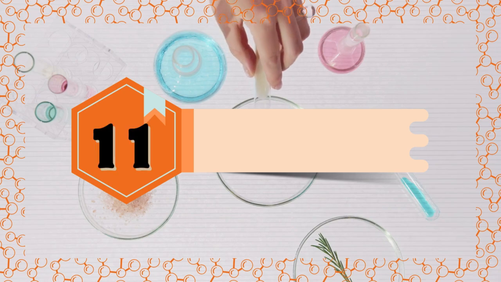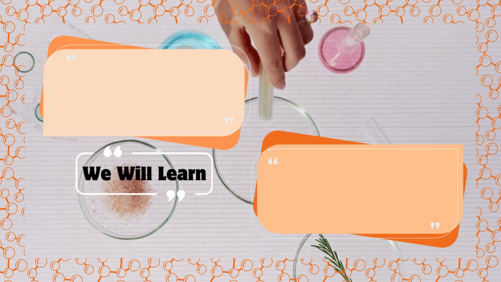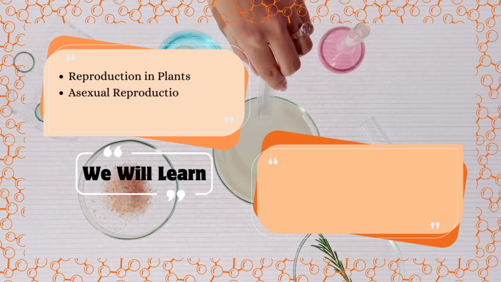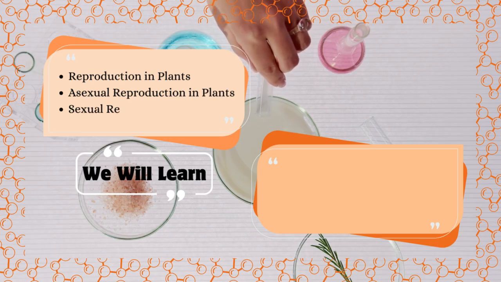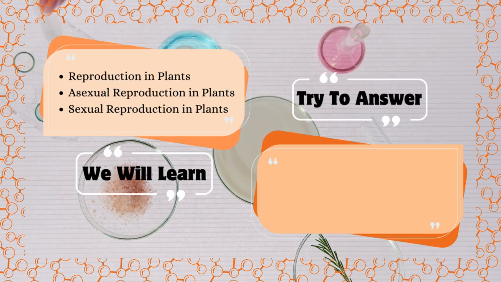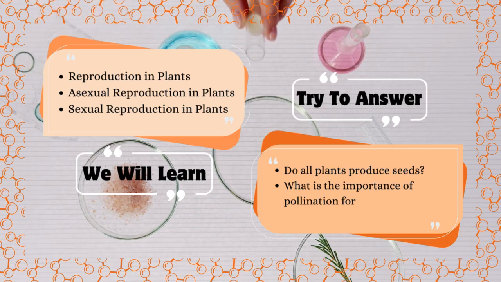Chapter 11. Reproduction in Plants. We will learn reproduction in plants, asexual reproduction in plants, sexual reproduction in plants. Try to answer. Do all plants produce seeds? What is the importance of pollination for plants?